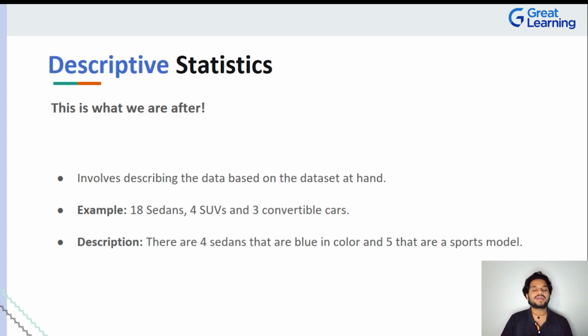And eventually you will say, okay, out of the 18 sedans, there are 4 blue and there are 5 sports models as well. Sportier versions, which maybe go faster, accelerate quicker, have better performance, something like that. So can you or can you not describe the data that you have at hand, be it using numbers or be it using logic? If it's a simple question of how many sedans, we answer it by making an inference. If I say, how many sedans of blue color, how many sedans have 18-inch rims, something very specific, very detailed, which will have your answer describe the entity in discussion. Ladies and gentlemen, that is descriptive statistics.